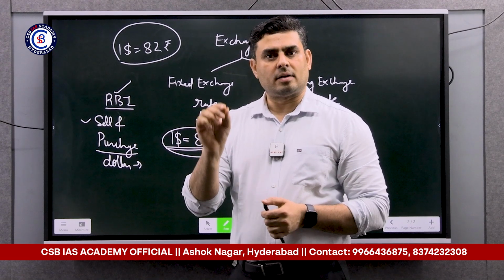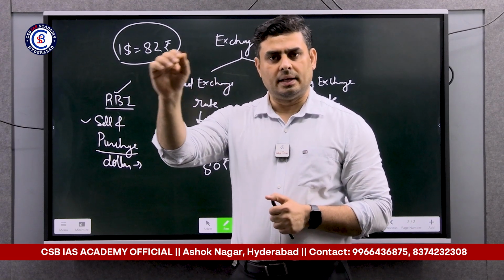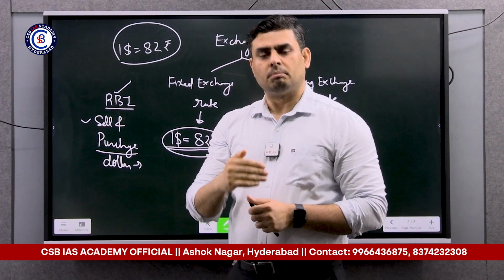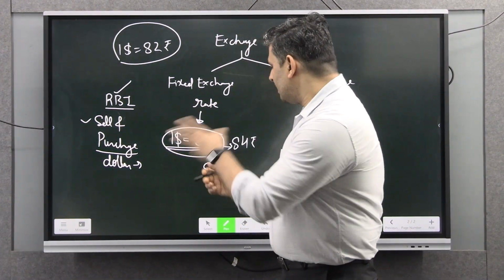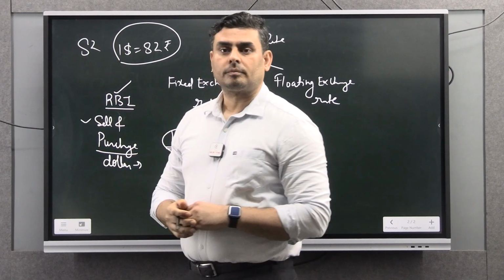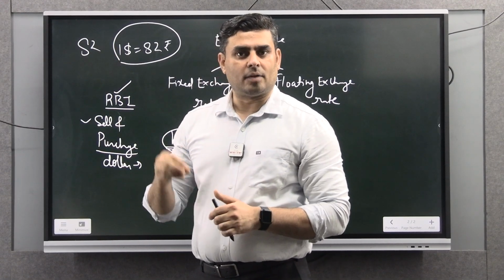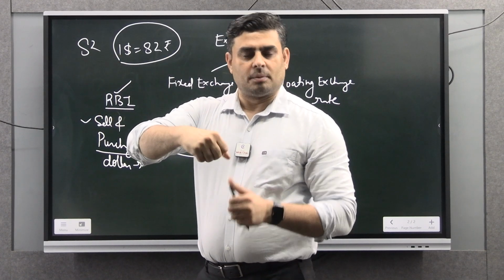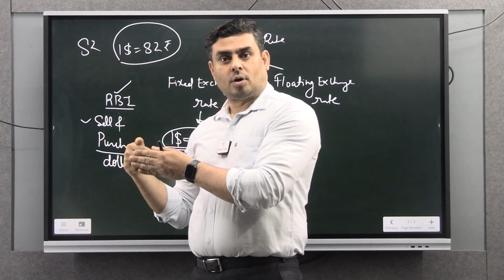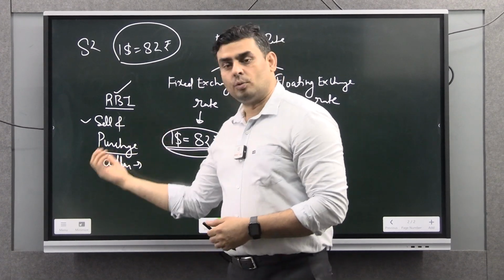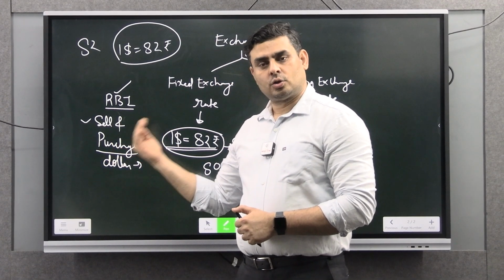Market is selling the dollar at 80 rupees, but RBI will start purchasing dollar at 82 rupees. So those who have the dollar will sell their dollar to RBI.